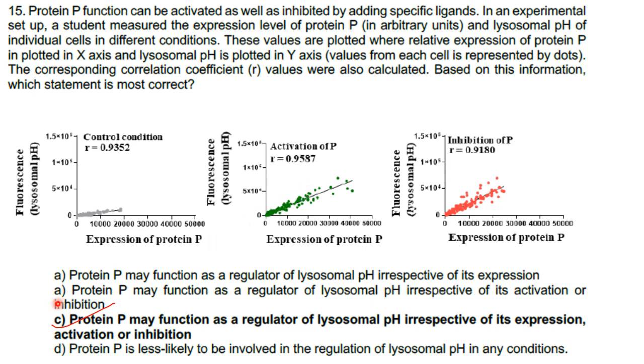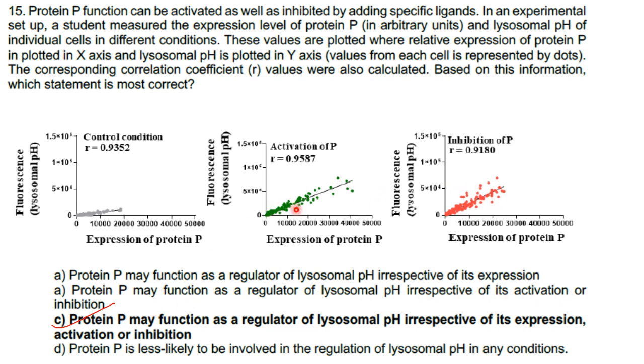Now we will read the options. Protein P may function as a regulator of lysosomal pH irrespective of its expression. Yes, that is correct, but you have to choose the most correct statement. That is what is asked in the question, so we have to see all the statements. Protein P may function as a regulator of lysosomal pH irrespective of its activation or inhibition.